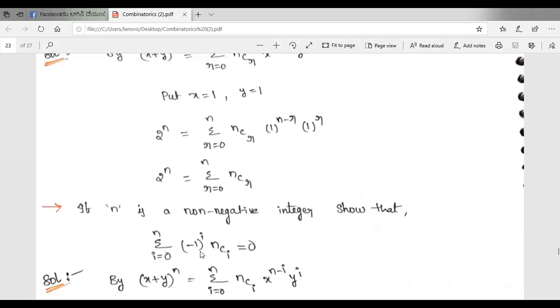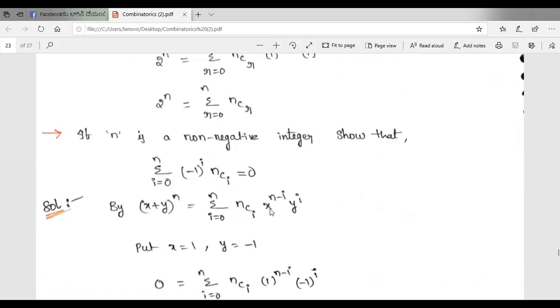Next, if n is a non-negative integer, show that summation i is equal to 0 to n, (minus 1) whole power i, nCi is equal to 0. By the definition of binomial theorem, we have (x plus y) whole power n is equal to summation i is equal to 0 to n, nCr. In place of r it is given i, so we take it as i: nCi, x power n minus i, y power i.